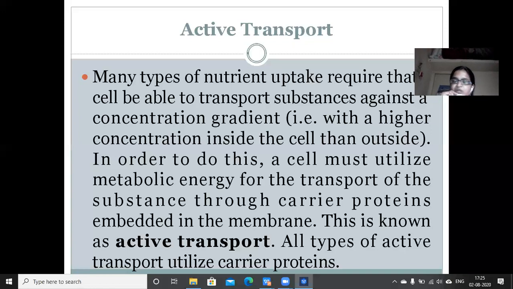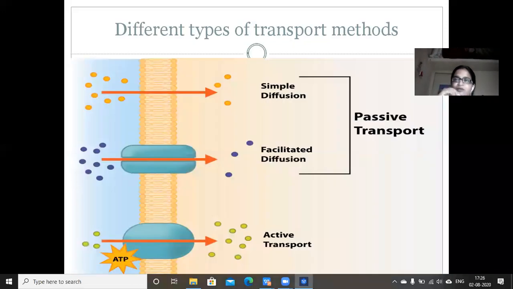All types of active transport utilize carrier proteins. As we have seen in facilitated diffusion, carrier proteins are involved. Even in active transport, carrier proteins are involved, but the major difference is that here ATP is utilized, metabolic energy is utilized. Now, till now we have discussed three types of transport mechanisms. This diagram clearly demonstrates each type of transport mechanism with a simple diagram.